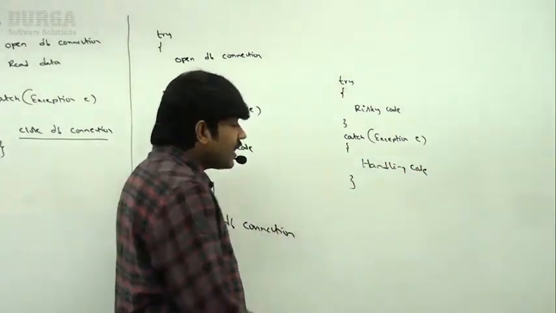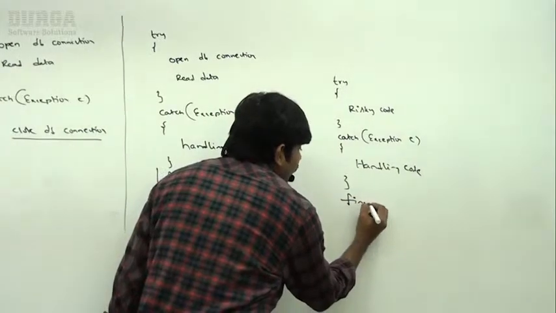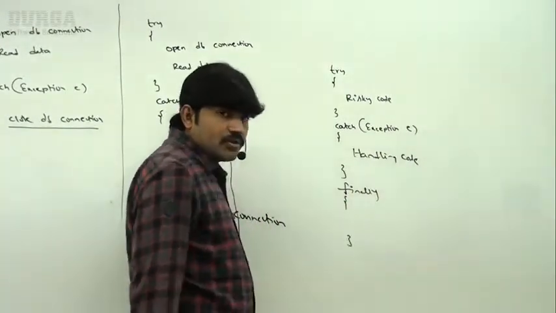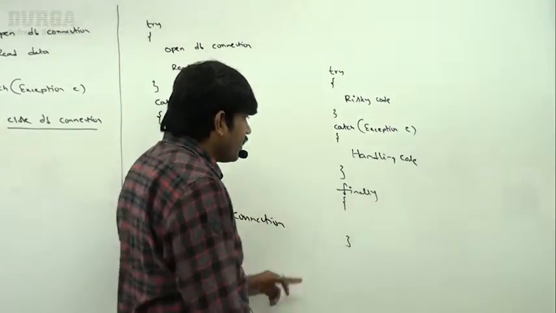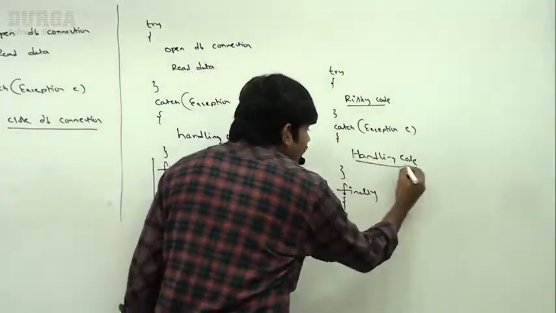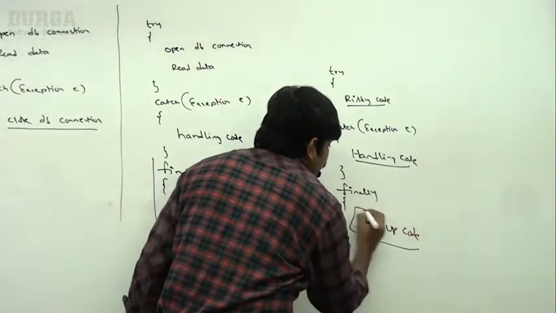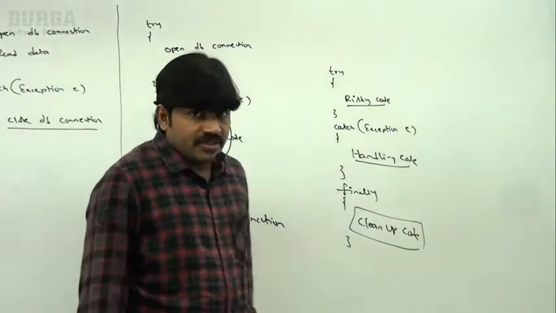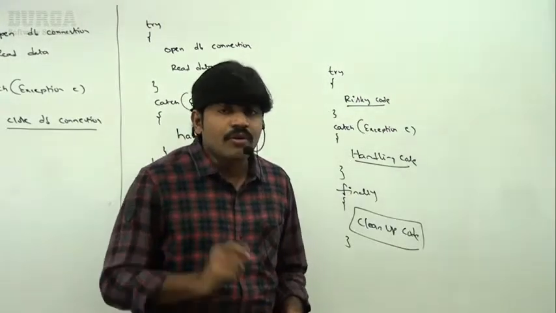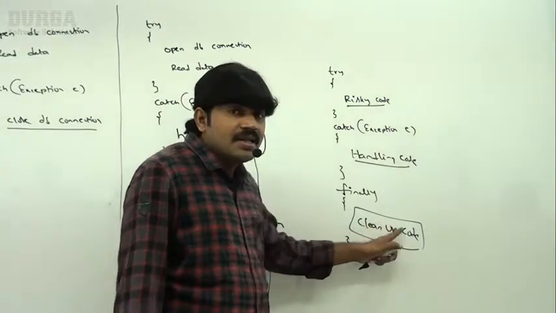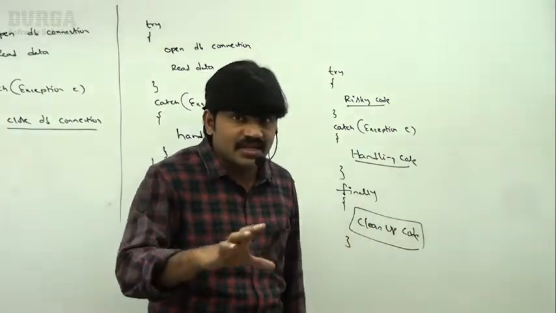Next, inside the finally block, which code can we take? Which code can we take inside the finally block? Risky code in try, handling code in catch, and then here the cleanup code. A very important question for the interview room also: what is the purpose of the finally block? To maintain cleanup code, resource deallocation code.